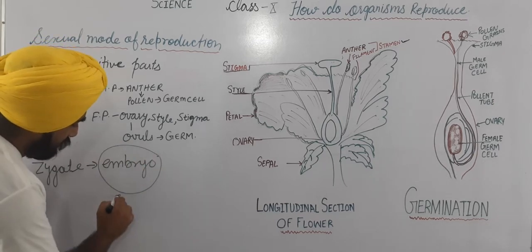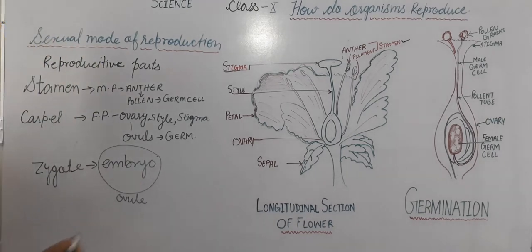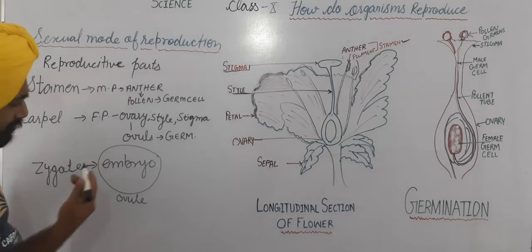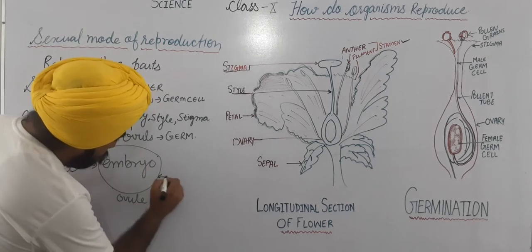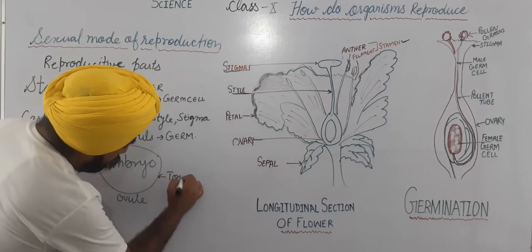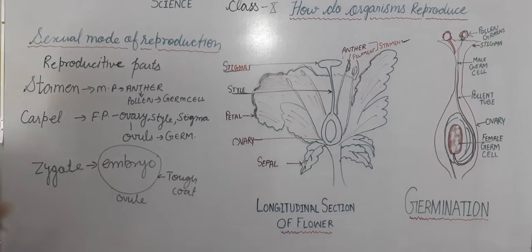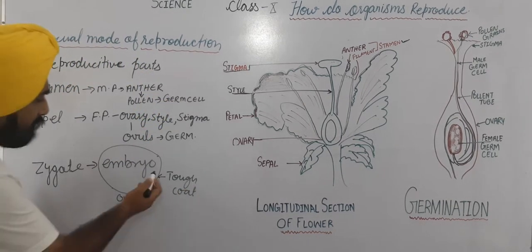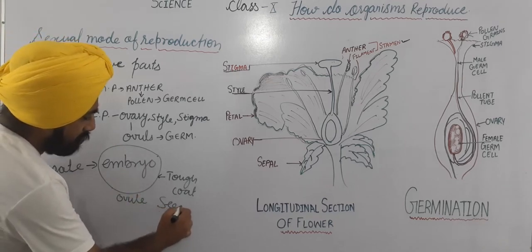With time, this ovule gradually develops a hard, tough coat around this embryo. A tough coat means a covering around the seed. So finally, when it develops a tough coat, it becomes a seed.